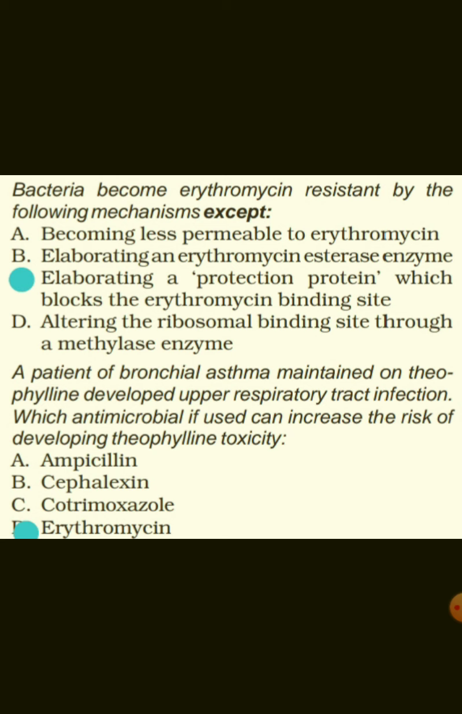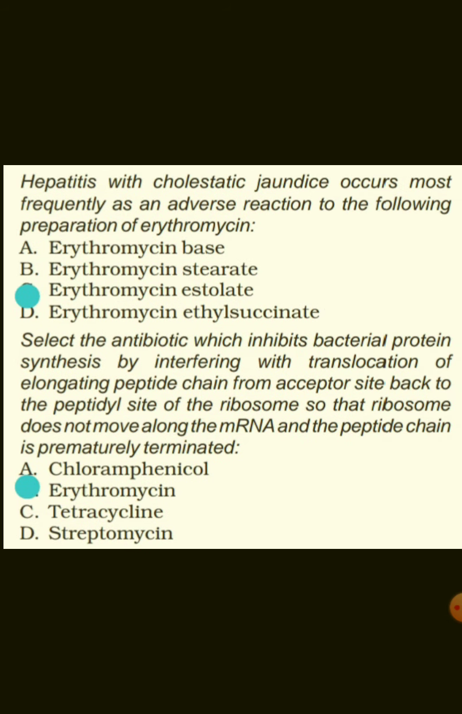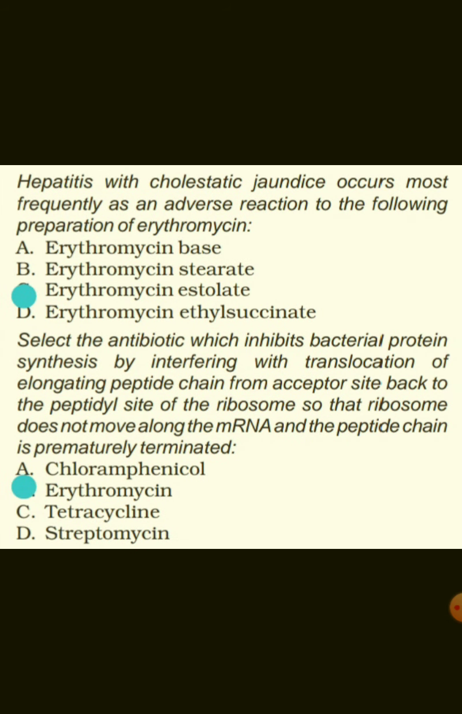A patient of bronchial asthma maintained on theophylline developed upper respiratory tract infection. Which antimicrobial, if used, can increase the risk of developing theophylline toxicity, that is erythromycin. Hepatitis with cholestatic jaundice occurs most frequently as an adverse reaction to the following preparation of erythromycin, that is erythromycin estolate.